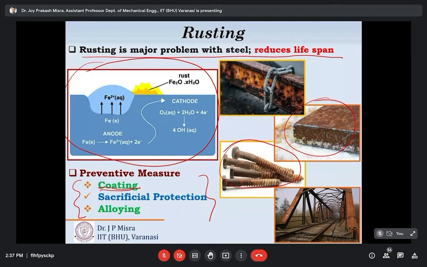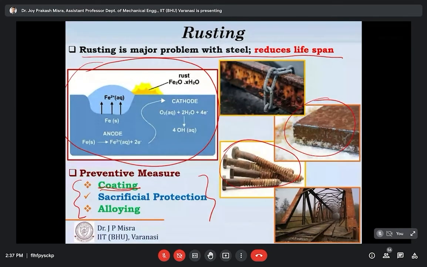What is coating? In coating, the steel surface is covered with one or multiple layers of corrosion resistant elements. For example, you might have heard the term GI pipe or GI sheet. GI means galvanized iron. Galvanized iron is an example where coating is used to improve the corrosion resistance or lifespan of a low alloy steel component. GI pipes or GI sheets are basically steel sheets or pipes which have been coated with zinc.